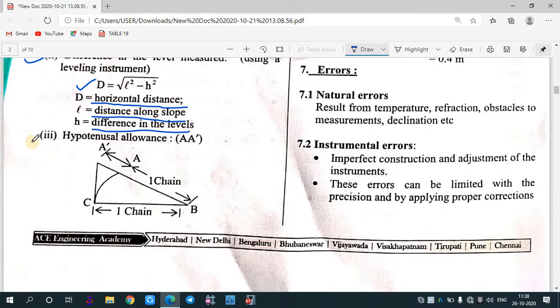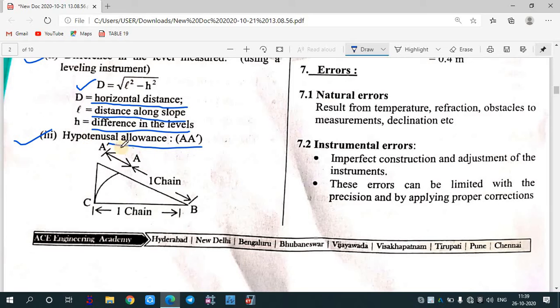After that there is hypotenuse allowance. For that you need to see this diagram. Suppose there is a sloping ground. As you can see, from A dash to B there is a sloping ground, and because of the slope this type of error can occur from A dash to A. You can see that there is a small error.